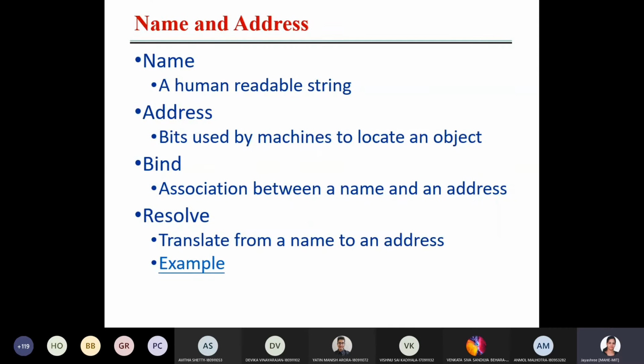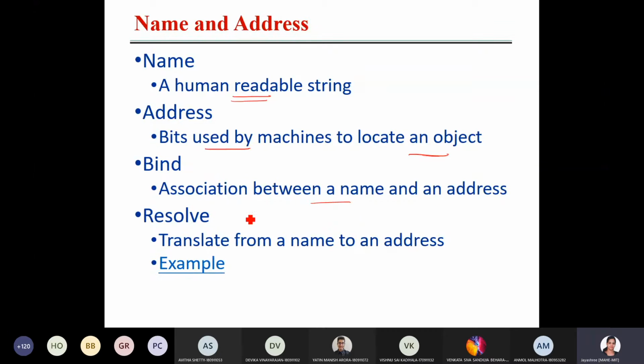Name. What is a name? A human readable string. Address. Bits used by machines to locate any object. Bind. Association between the name and the address. So these are the terms you should remember.